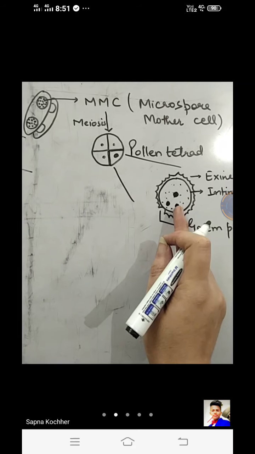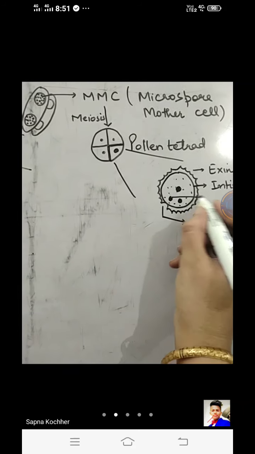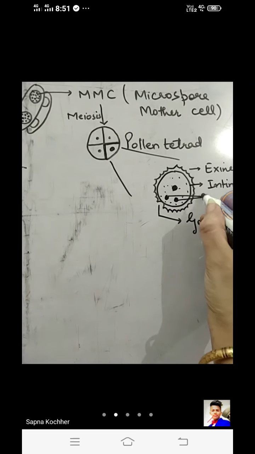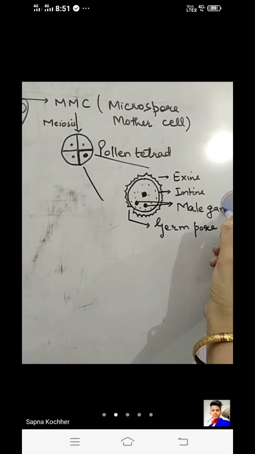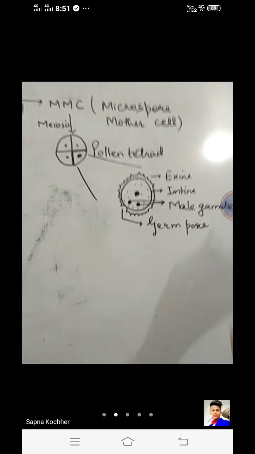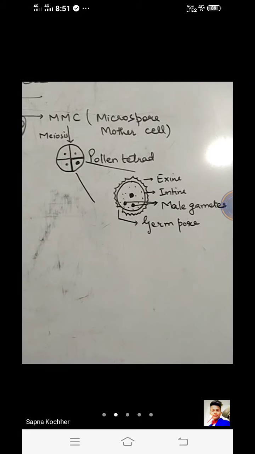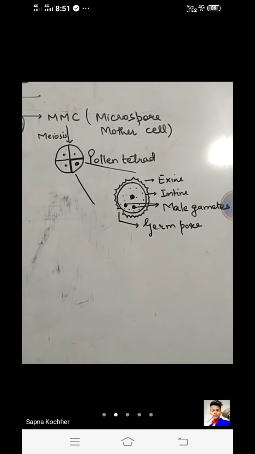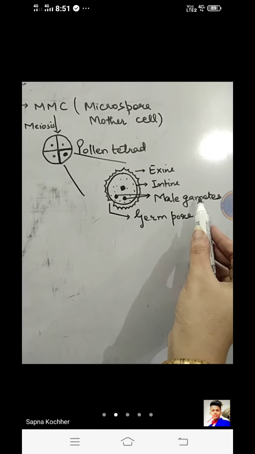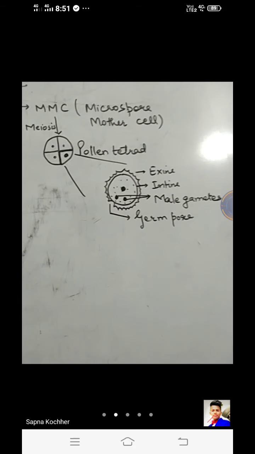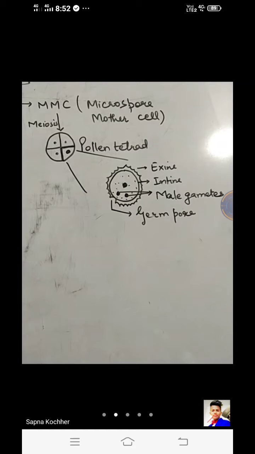That is one, though initially that was there only, and one other has been added. These, which are formed after the second division, are called the male gametes. Now here comes the definition of gametophyte. We just studied in gymnosperms that there is a male gametophyte, which is a pollen grain. It is carrying the male gametes. So the structure is the same as that of the gymnosperm, right? Gametophyte is that which is carrying the gametes.